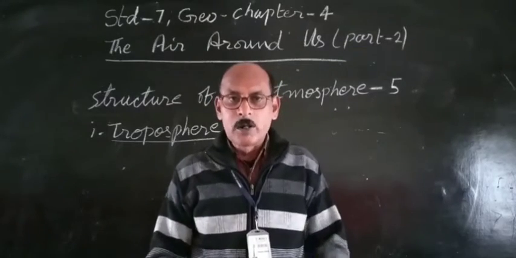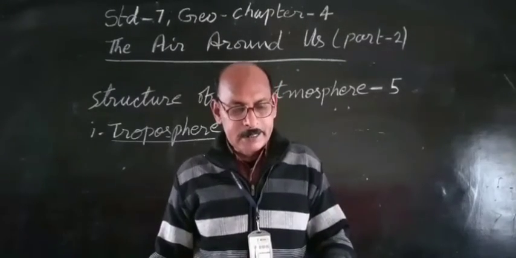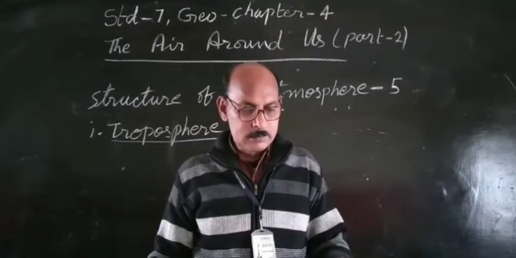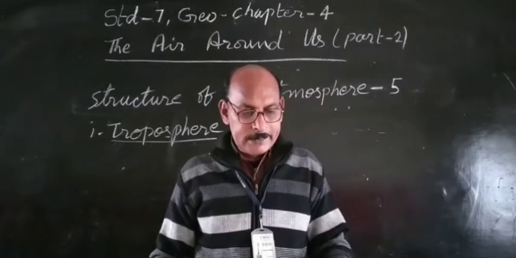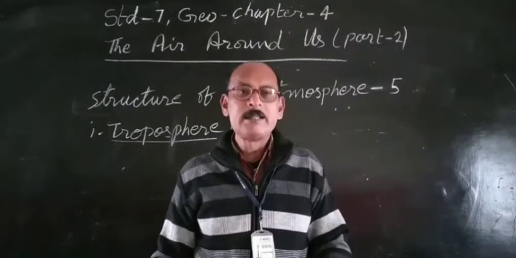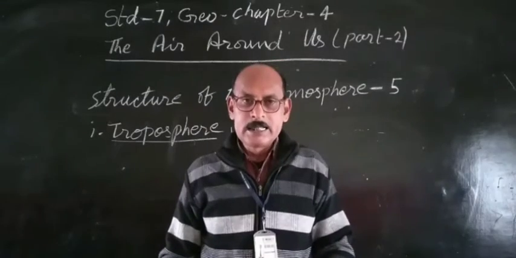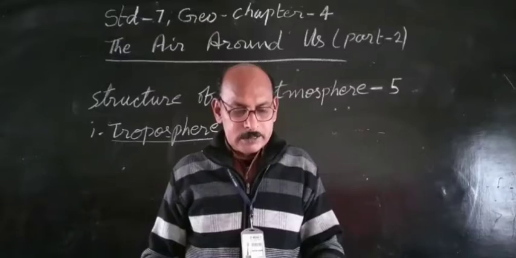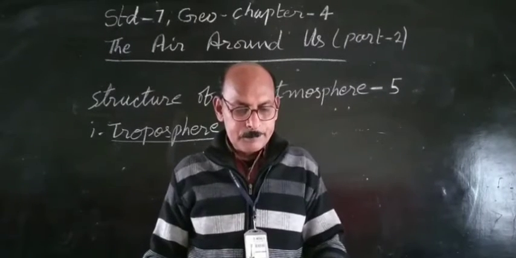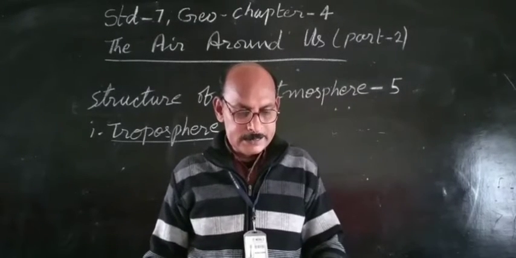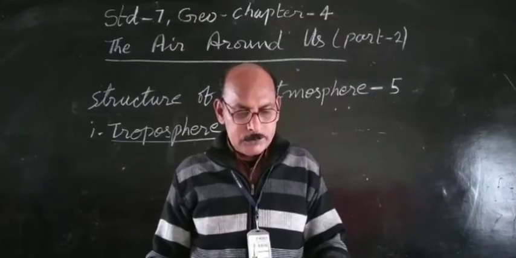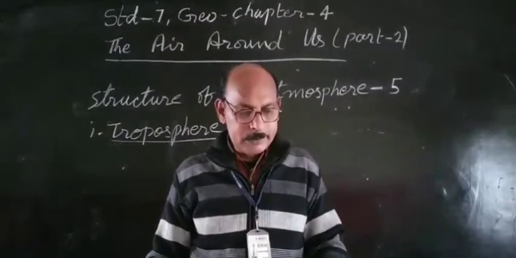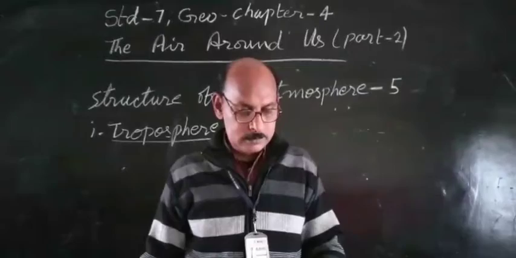Also, it has water vapor and dust particles. In this layer, the atmosphere does not get heated directly by the sun rays. The troposphere absorbs maximum heat from the warm earth.